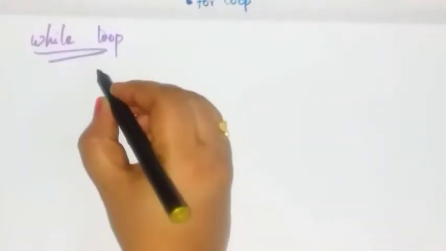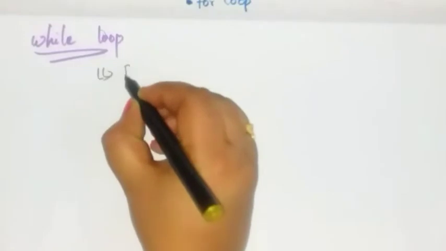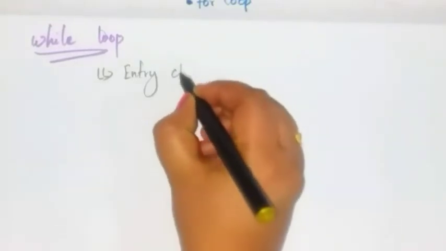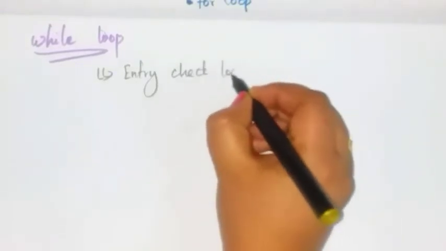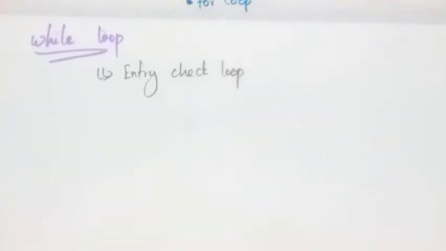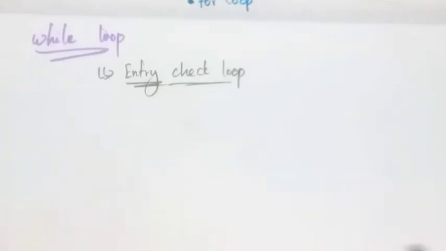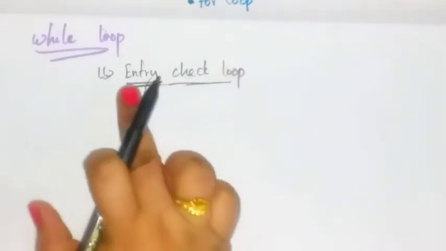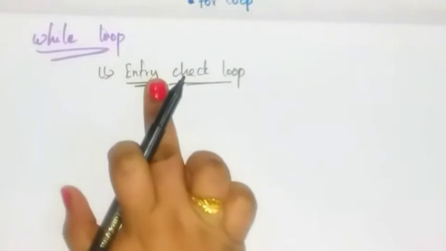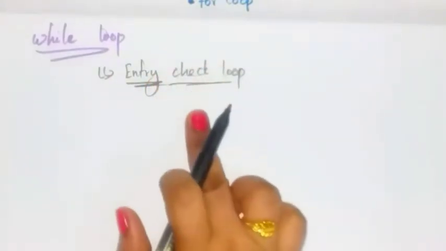In this video, let us see about while loop. In the next video, I will explain about for loop. Now let us see about while loop. While loop is also known as entry check loop. What do you mean by entry check loop? Entry check loop means the condition is checked at the beginning of the loop, at the entrance of the loop. So it is called entry check loop.